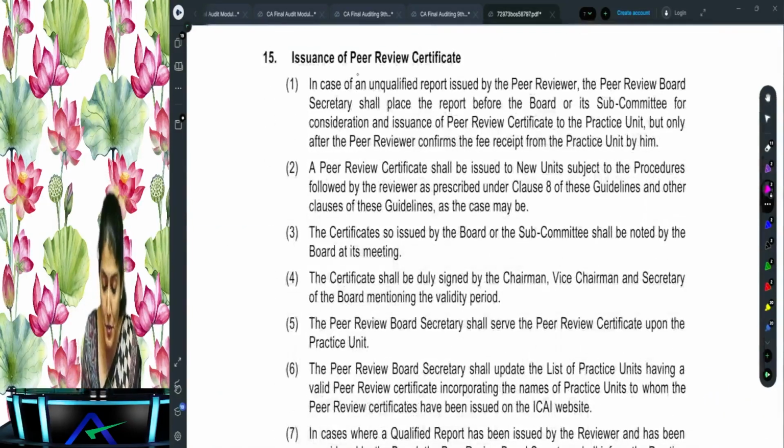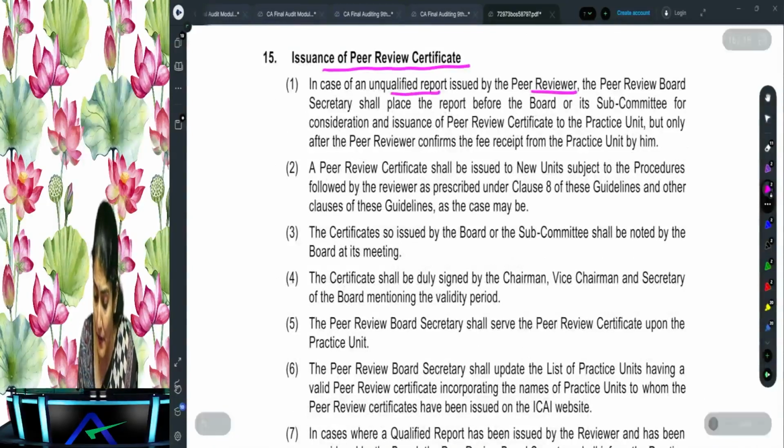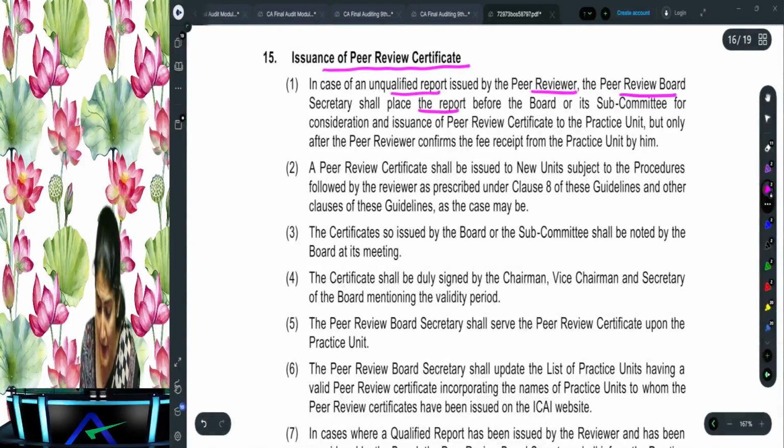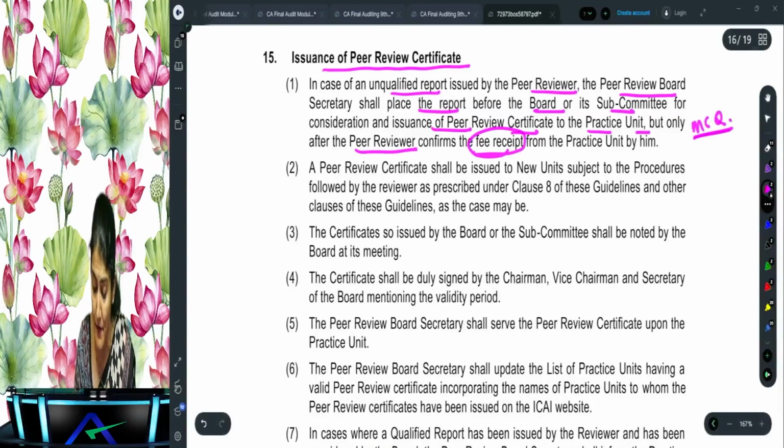And then issuance of the peer review certificate. Right? In case of an unqualified report issued by the peer reviewer, the peer review board secretary shall place the matter before the board or its committees for the issuance of the peer review certificate to the practice unit, but only after the reviewer confirms the fee receipt from the practice unit. So again, they can make an MCQ. The fees have not been received by the reviewer.